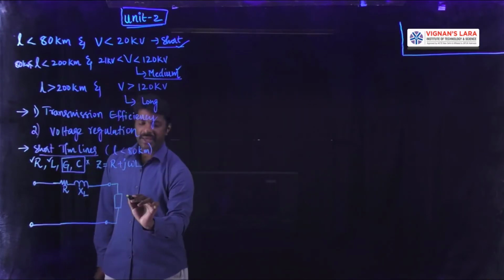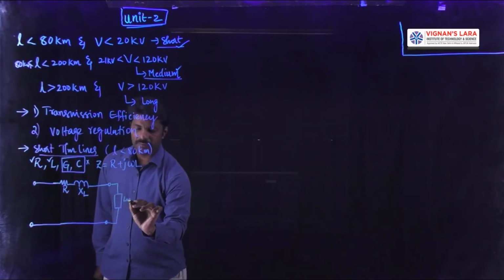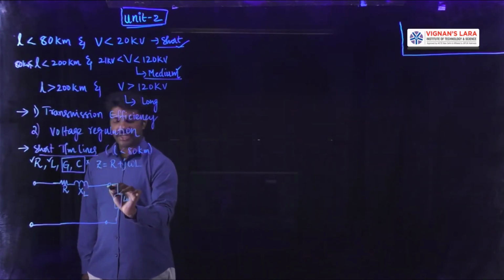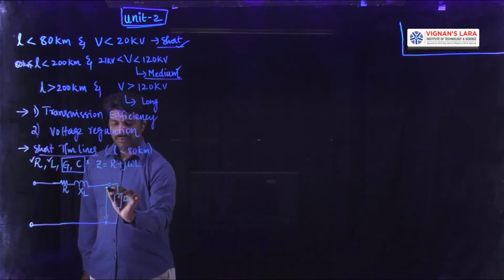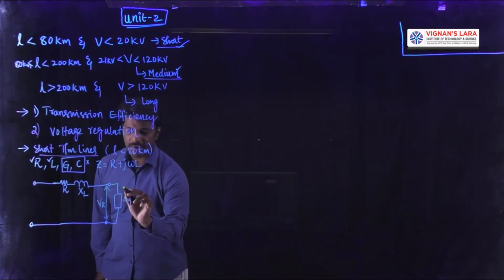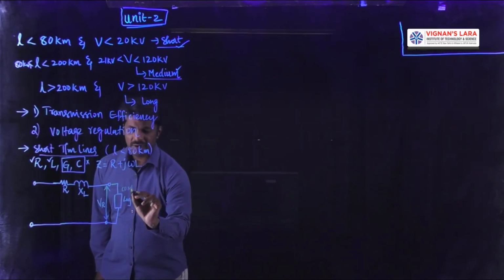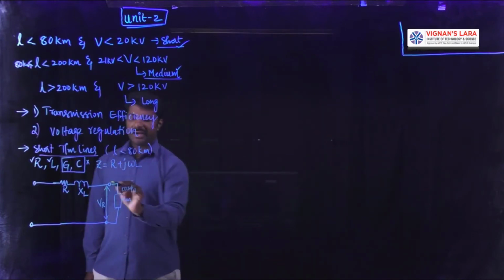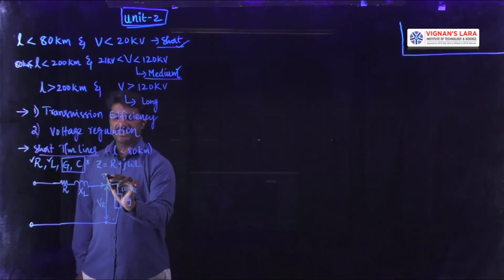For the time being I am assuming that it is a lagging load which requires a receiving end voltage VR, and the load has a power factor of cos phi r, and the current supplied to the load is IR.